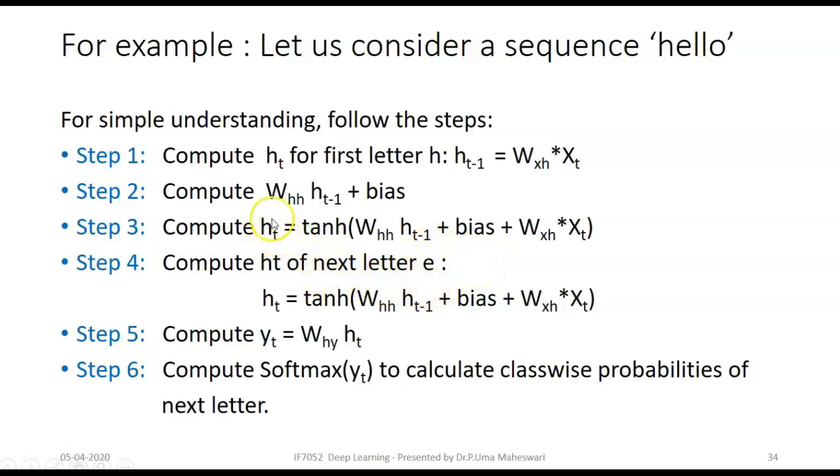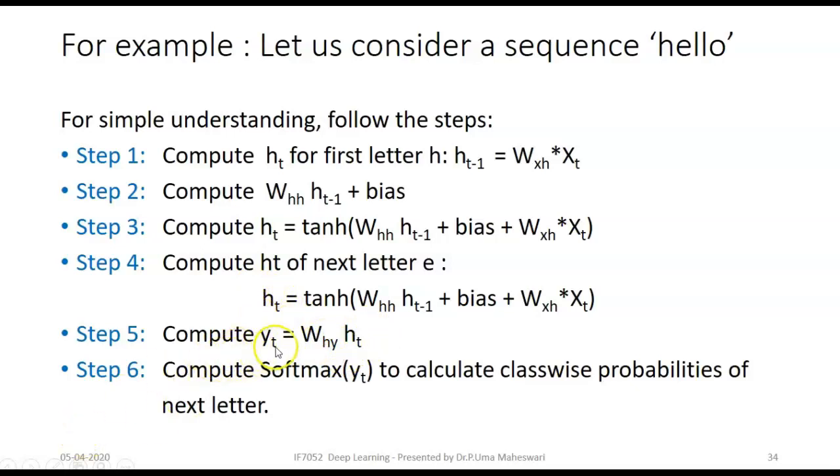The fourth step is to compute HT of the next letter E. So this is HT of the letter H, and for the next letter E, in order to compute HT, the HT of the letter H becomes HT minus 1. In step 5, once we compute HT of the next letter E, we compute the output YT, which is computed by multiplying HT with the weight matrix.